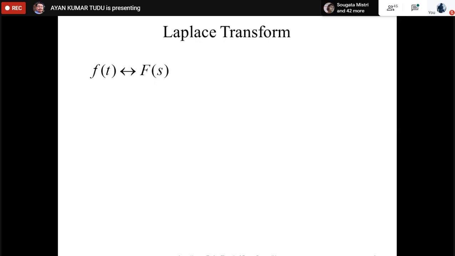So this particular sign means that f(t) after Laplace transformation can be converted to this frequency domain, transformed equivalent form, and after performing inverse Laplace transform on this one, it can be transformed back to our time domain form.